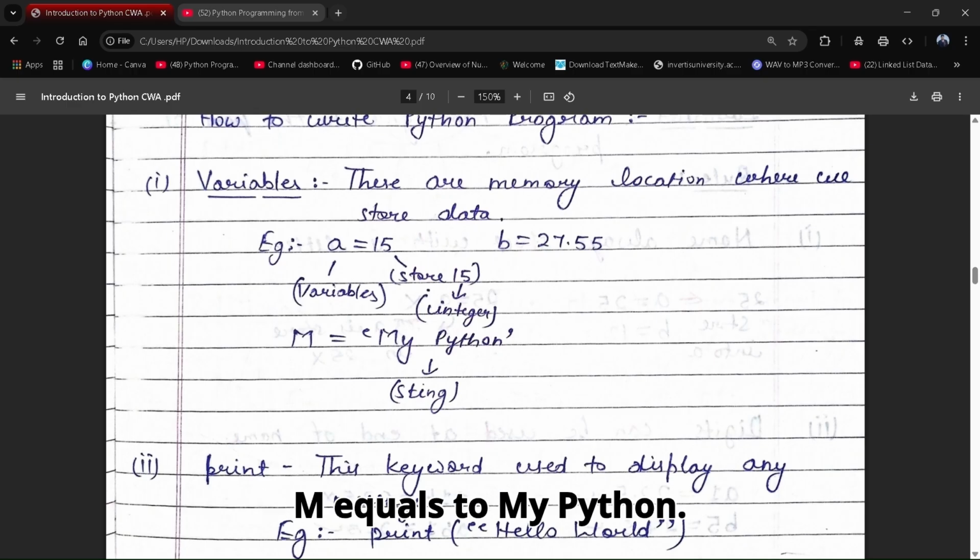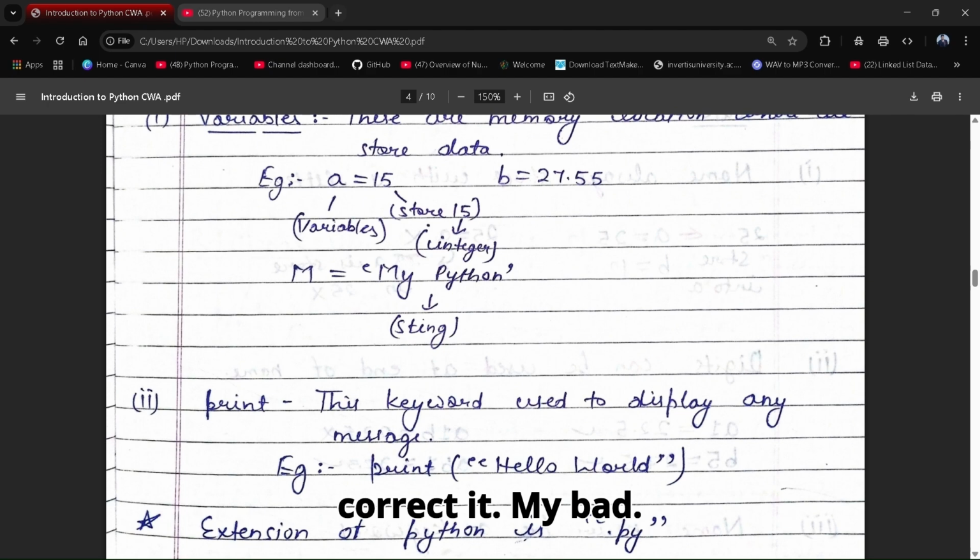Next is m equals "my Python". So m here is a variable in which the string my Python is stored. Here there is not a string, this is a string. So please correct it, my bad.